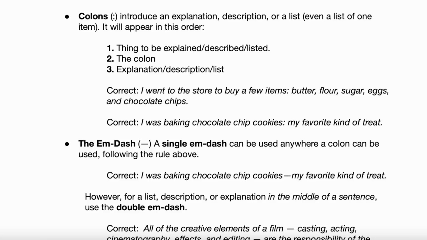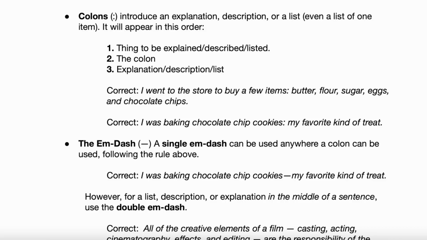Read that second correct example. I think this is a colon introducing a description here. I was baking chocolate chip cookies: my favorite kind of treat. Okay, good. So that's not a list here, right? This is just a description of chocolate chip cookies. But notice once again, it follows that 1, 2, 3 formula. It's chocolate chip cookies, and then the colon, and then the description of chocolate chip cookies, my favorite kind of treat. Does that make sense? Okay, great.